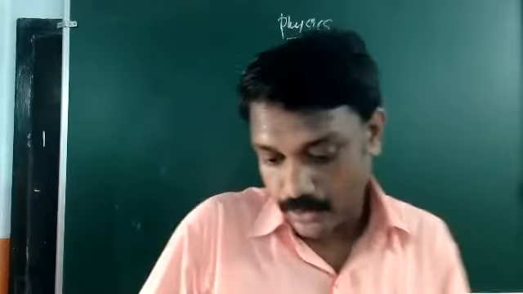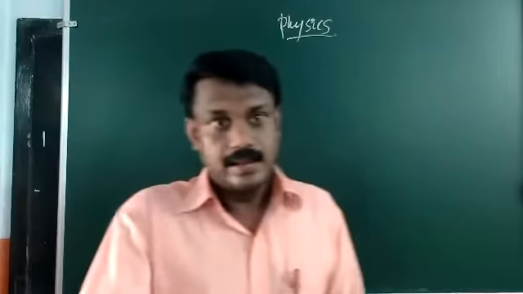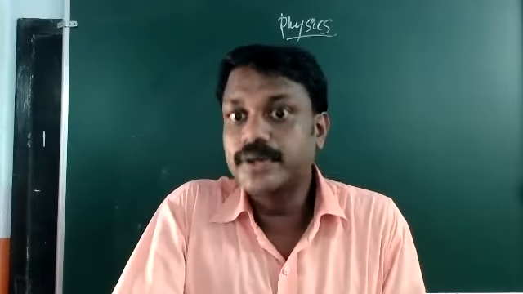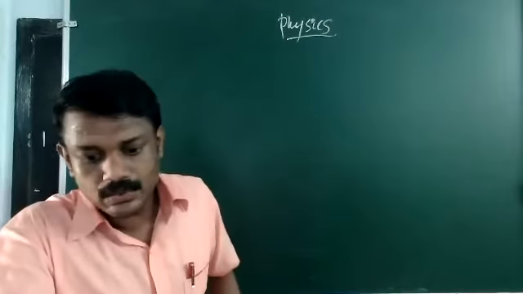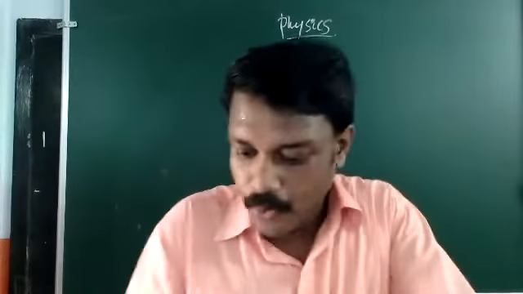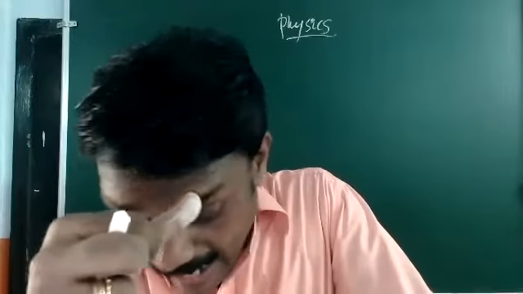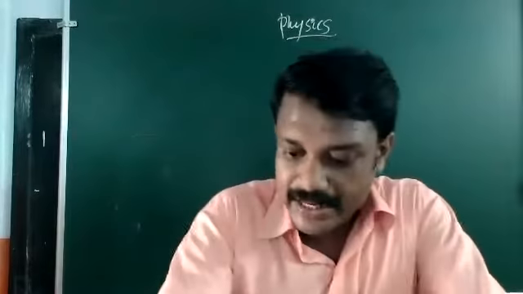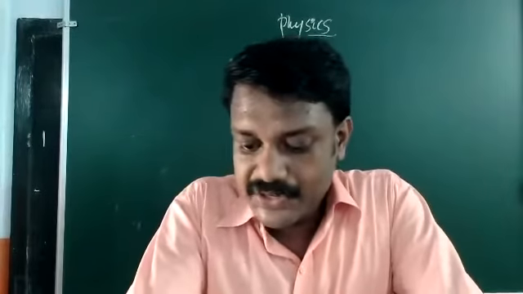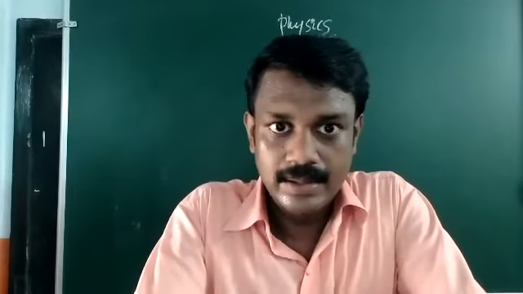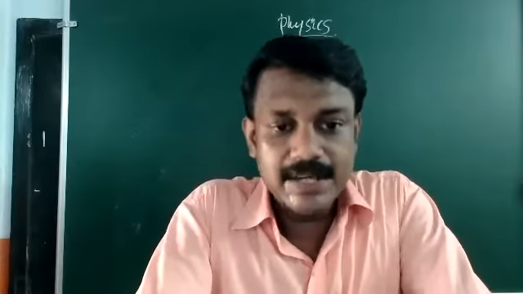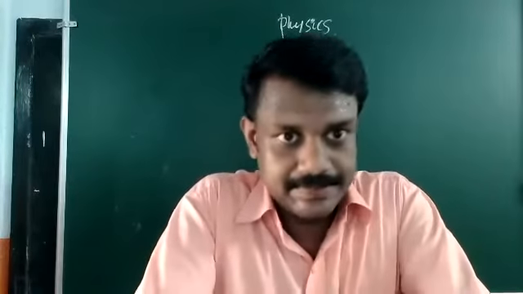One more typical kind of question you can solve now, that is question number 23 from page 141. The question says: displacement of a body varies with time t as x is equal to minus 2 by 3 t square plus 16t plus 2. That means the displacement of an object is given as a function of t.